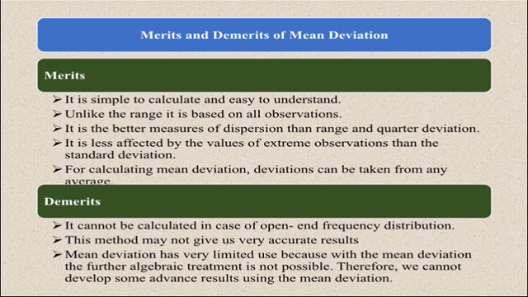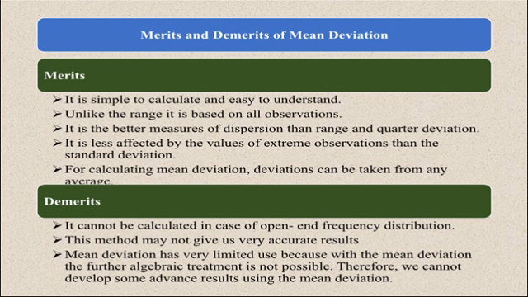Merits of mean deviation are: it is simple to calculate and easy to understand. Next one is, unlike the range, it is based on all observations. Third one is, it is a better measure of dispersion than range and quartile deviation. It is less affected by the values of extreme observations than the standard deviation. Last one is, for calculating mean deviation, deviations can be taken from any average.